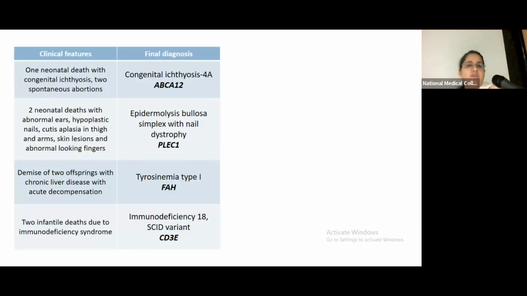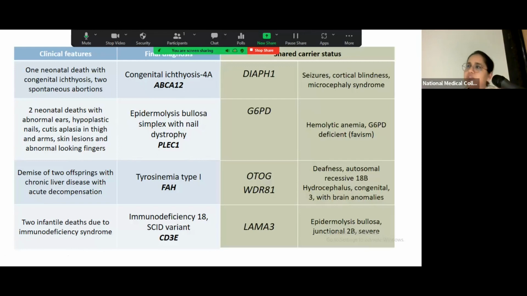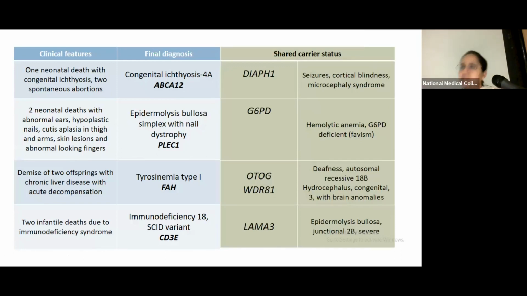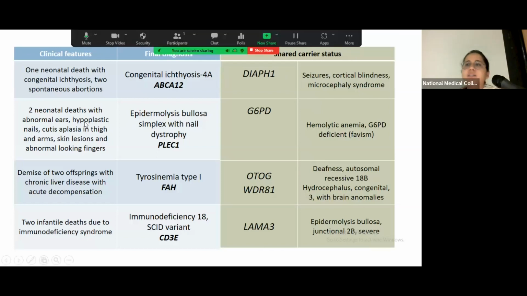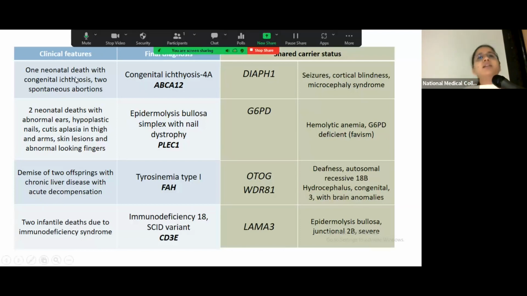Then there were 4 such cases where the clinical features were significant. We found a final diagnosis in both the parents. The genes were matching with the phenotype, but on looking at the parents' data, we found that the parents were carriers for pathogenic or likely pathogenic variants in another gene, for which the phenotype is not seen in their proband. Since these are all autosomal recessive disorders, many of the children could also have this particular disorder. But since the clinical features they came with do not present with either seizures or cortical blindness, we cannot actually call this variant within them.